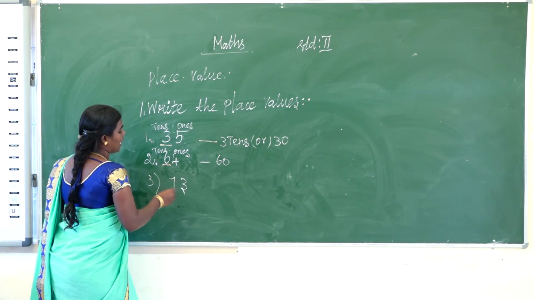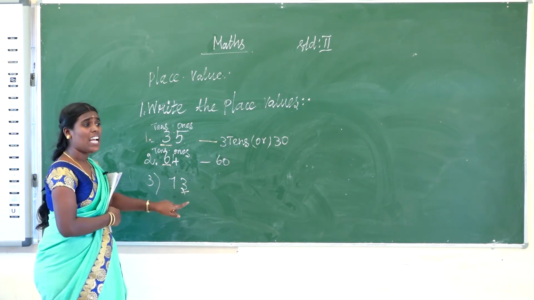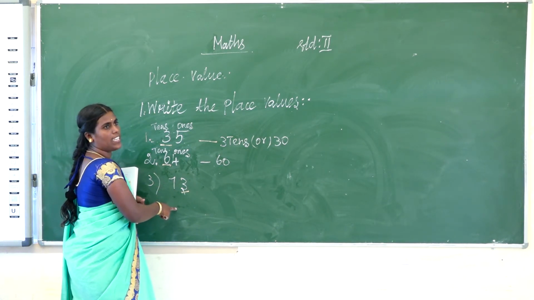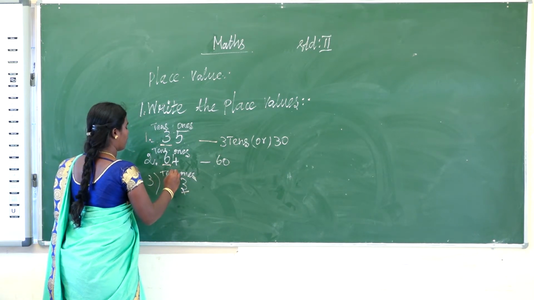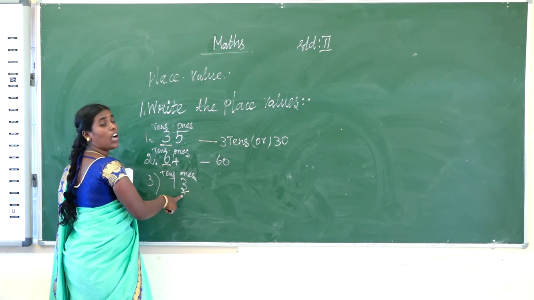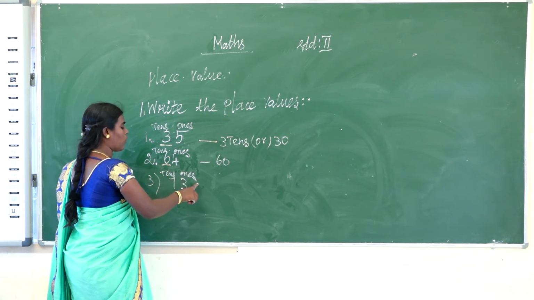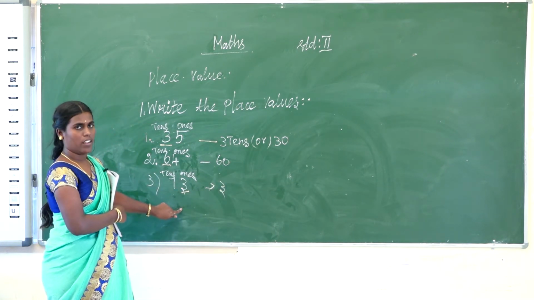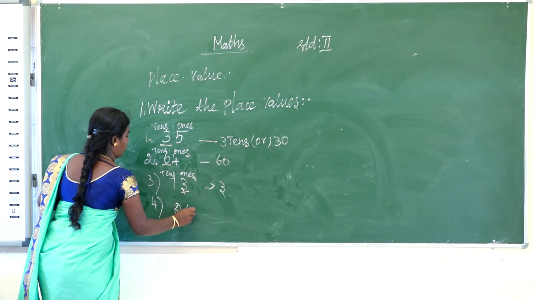Okay, the third one is 73. Here what are the digit and the value? Find the value for 3. What is the place value for 3? What is the place first? Is that ones or tens? So that is the ones place. 7 is the tens place. Now find the value for 3. You identified that it is the ones place. Then 3 ones equal to what? 3. The value is also 3. Okay, the next one is 20.